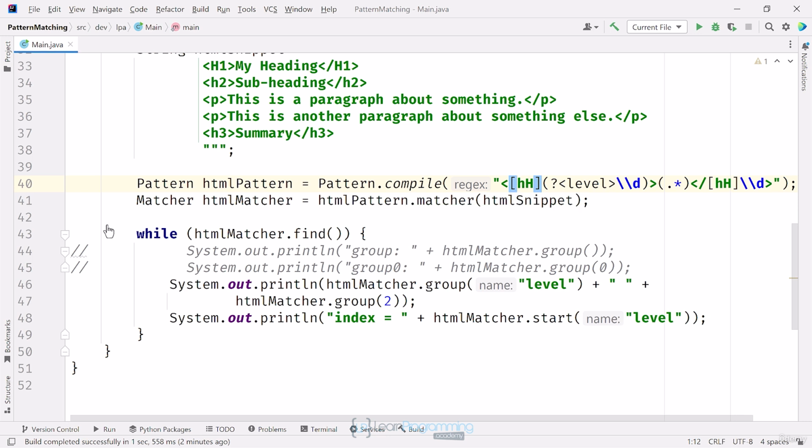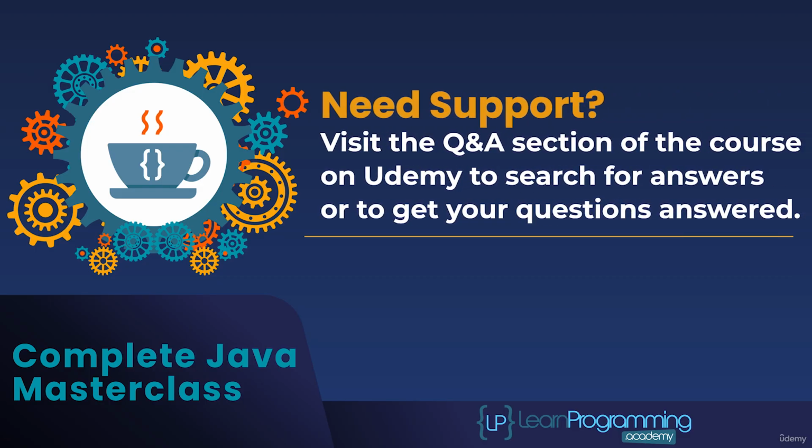Okay, so I'm going to end this video here. In the next video, I'll be showing you a few more methods on Matcher, which lets you replace parts of your string, swapping subsequences with replacement strings. See you in the next video.